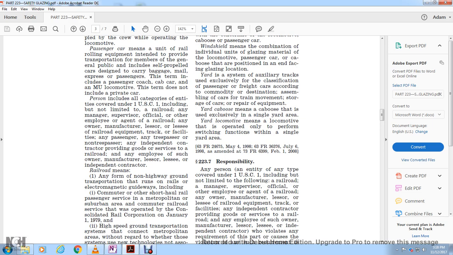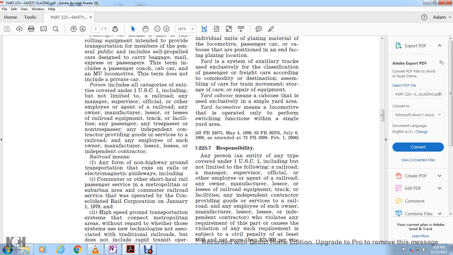Person includes all categories of entities covered under Title 1 U.S. Code 1, including but not limited to a railroad, any manager, supervisor, official, or other employee or agent of a railroad, any owner, manufacturer, lessee, or lessor of railroad equipment, track, or facilities, any passenger, any transportation or non-transportation independent contractor providing goods or services to a railroad, and any employee of such owner, manufacturer, lessee, lessor, or independent contractor.